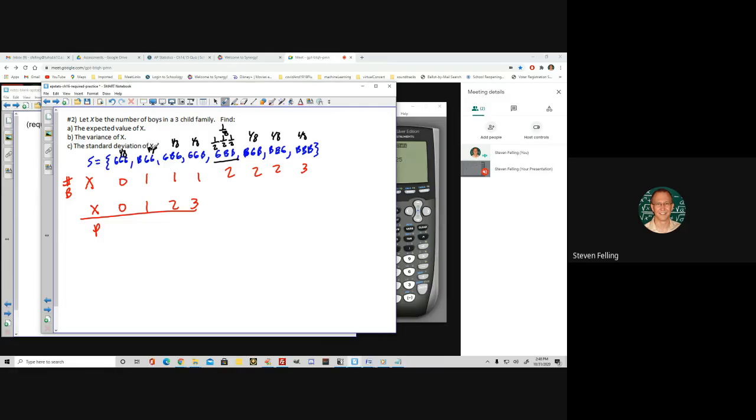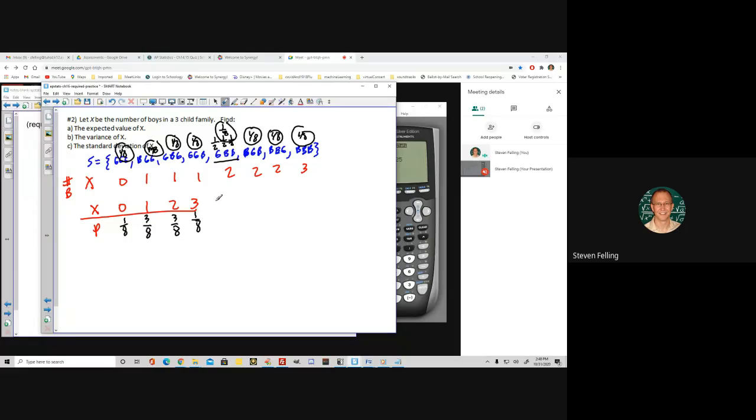Okay, so then the 0 case only happens here. So there's a 1/8 chance of that happening. 1 boy happens here or here or here, so we would add these because or is add, and we would get 3/8. 2 is this or this or this, so we add that up and get 3/8. And 3 boys only happens in the 1 scenario. So here's my probability model.